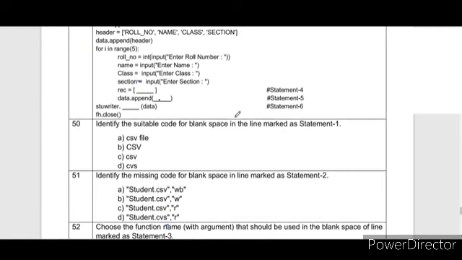So here the first option, csvfile, is given. We don't write the word file. In option B, CSV is in capital letters, which is not right. The third is CVS, which is wrong. So the correct answer is csv.